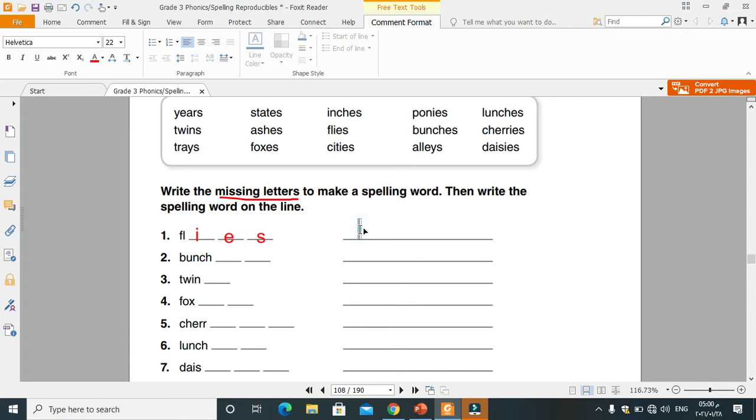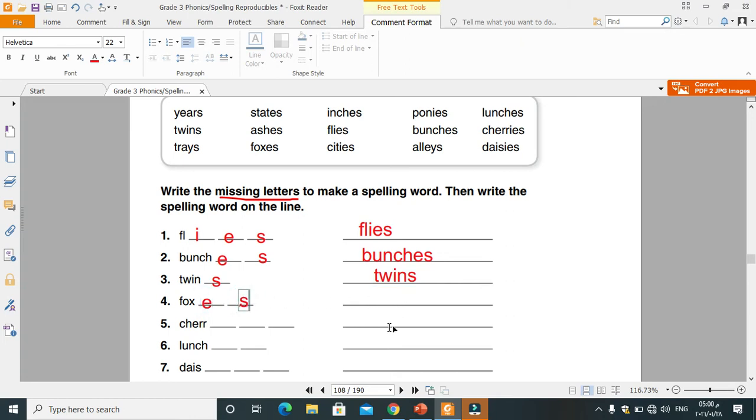And then write the word again on the line. Flies. Number 2, bunch. Yes, we add E and S because bunch ends with CH. Right? Bunches. Twins. Write S. Twins. Fox. Foxes. E and S.